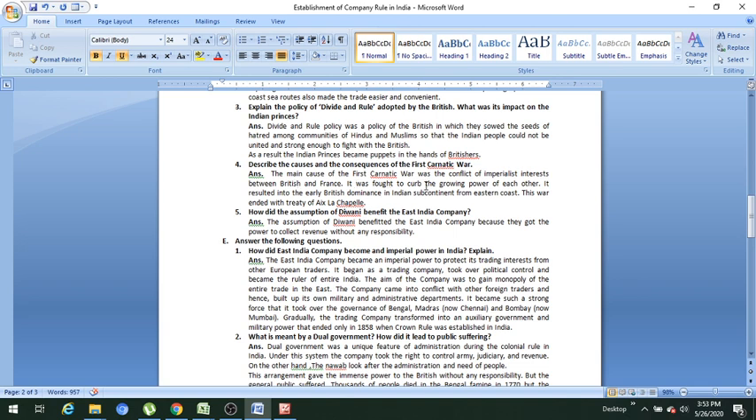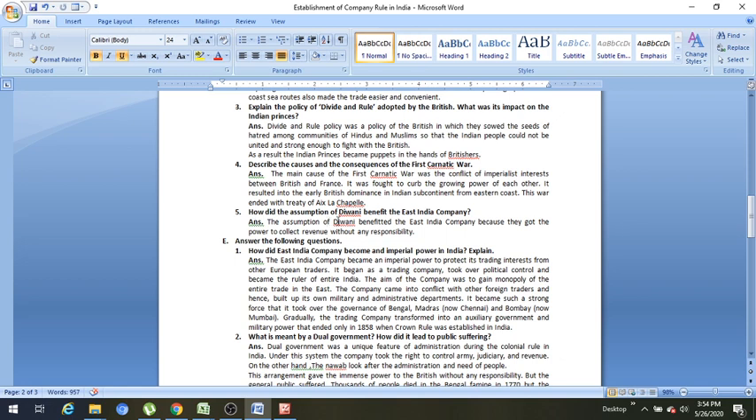It was fought to curb the growing power of each other. Means Britishers wanted to supersede the French people, and the French wanted to supersede the British people. It resulted into the early British dominance in Indian subcontinent from eastern coast. This war ended with the Treaty of Aix-la-Chapelle. So this was the treaty which ended this First Carnatic War.